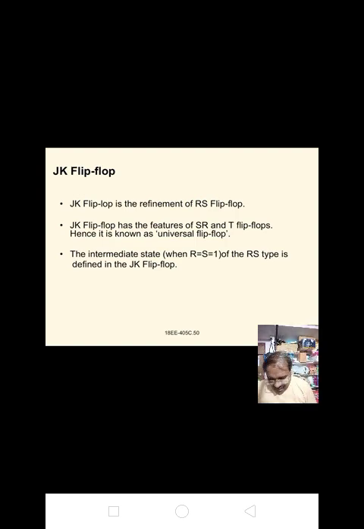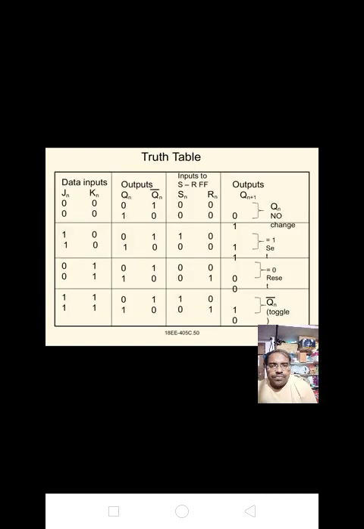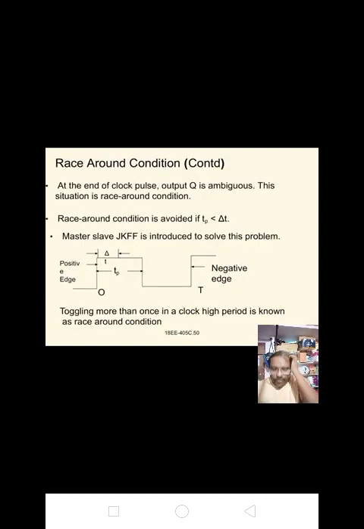The race around condition can be avoided when Tp is less than delta t, as shown in the below figure. This condition can be obtained in two ways, that is Tp is reduced or delta t is increased.